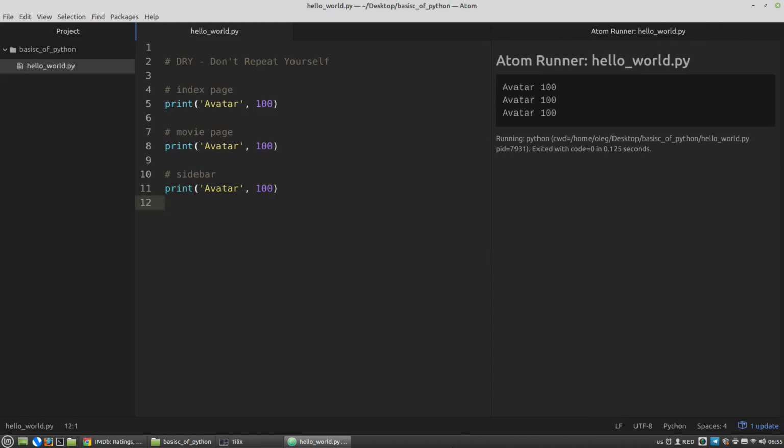What's wrong with this code? This code violates the DRY principle. Don't repeat yourself. And I repeated myself in 3 places. And this is bad, because if our rating changes up or down, we will have to manually change the rating values in each place where it is displayed.